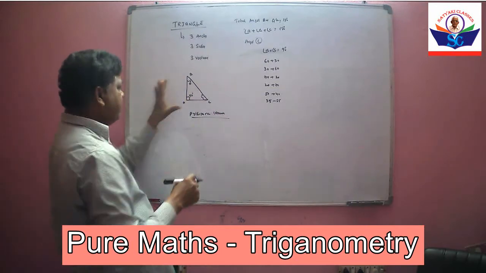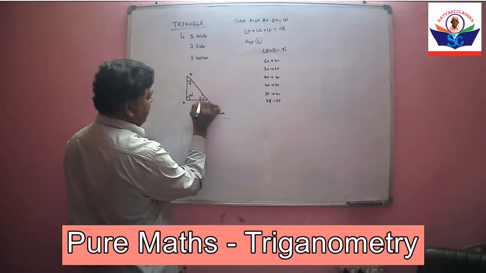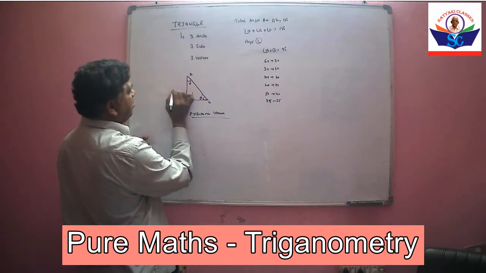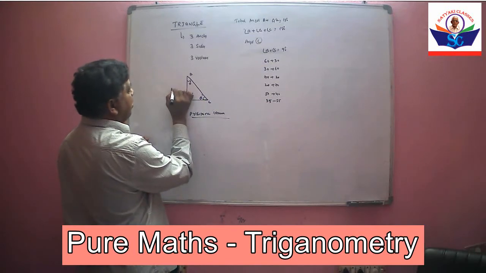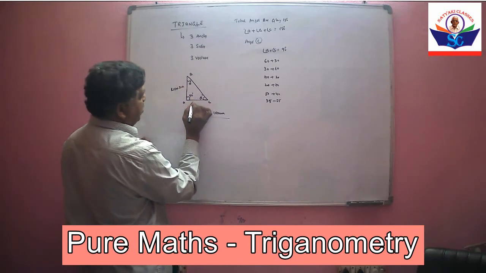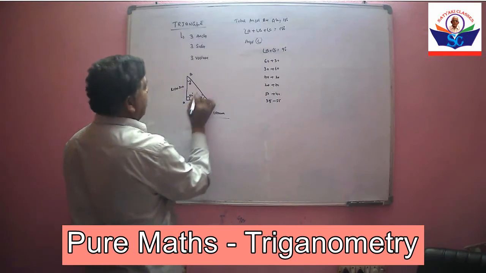There are three sides in a triangle. Suppose we take this as theta. The opposite side to theta is called the opposite side. This is called.